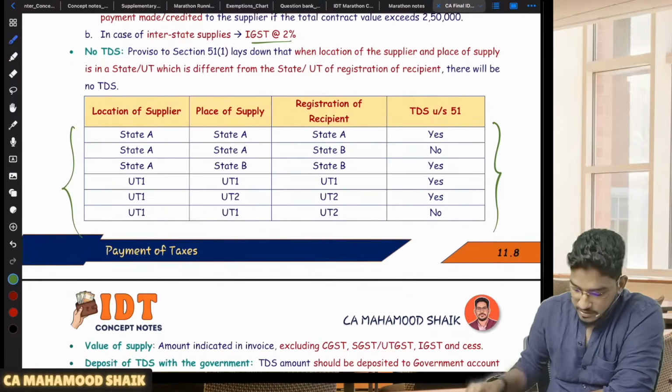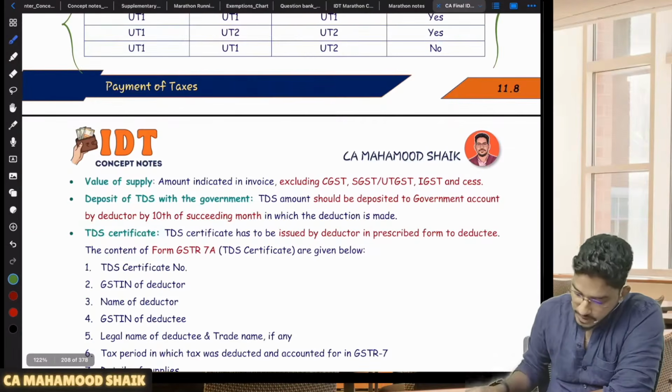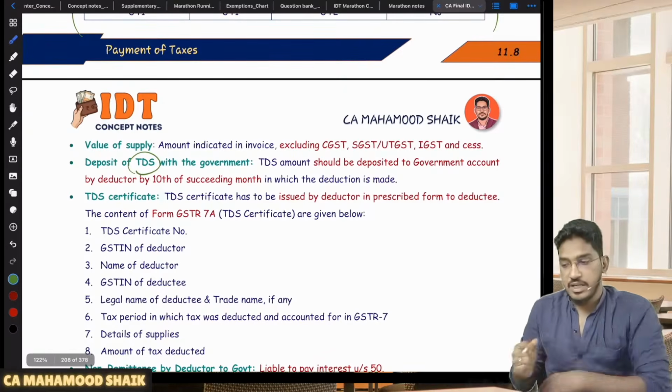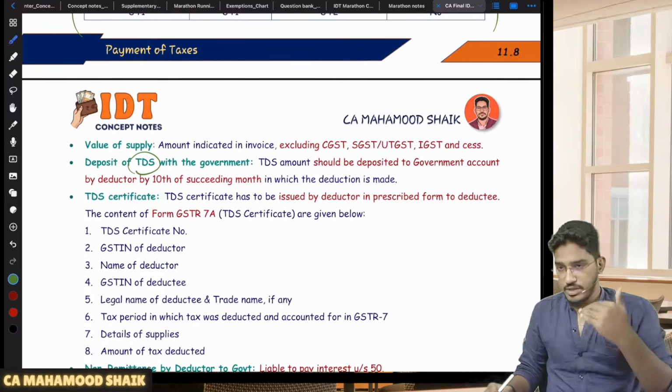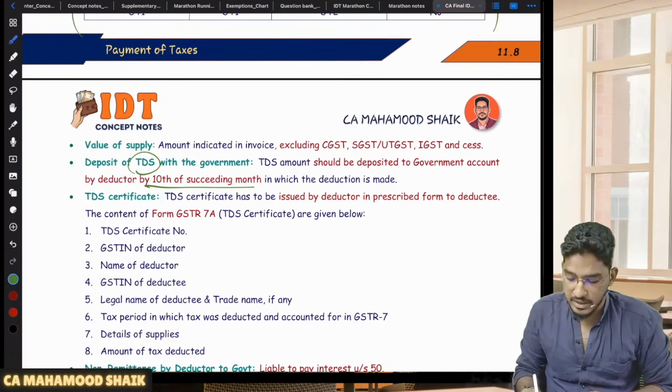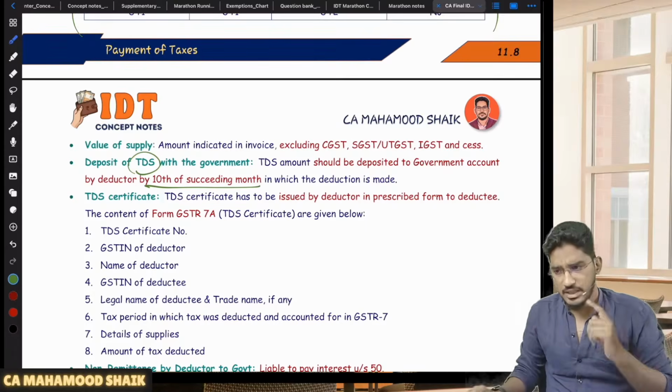Just have a quick look at it. You will get the clarity. Then what will happen? Sir, you are saying the deductor, after he has deducted the TDS, that amount is required to be deposited with the government. Sir, what is the time limit for that? Time limit is by 10th of the succeeding month.